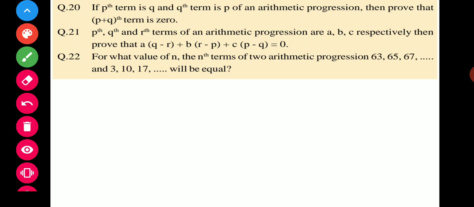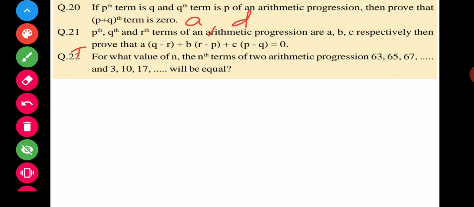Now come to the 20th question. If the Pth term is Q and the Qth term is P of an arithmetic progression, then prove that the (P plus Q)th term is 0. चलिए देखते हैं इसको कैसे सॉल्व करेंगे हम लोग. तो first of all, let the first term be a and common difference be d. Then apply the formula in both.